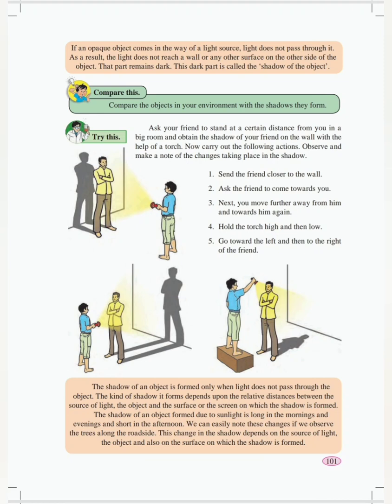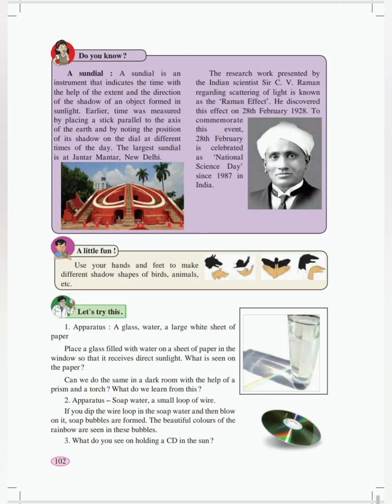In today's class, we started discussing the formation of shadow. In the formation of shadow, we saw that when light falls on an object, since that object comes in between the path of the light, it forms a shadow. And our last point was Newton's disk. Sir Isaac Newton discovered this disk, which showed that the 7 different colors, when mixed with each other, form a white color only. So that means white color has 7 different colors in it.